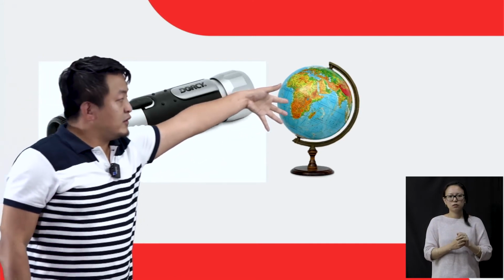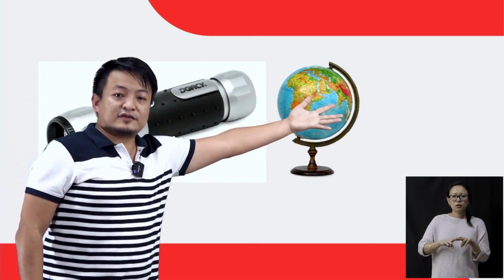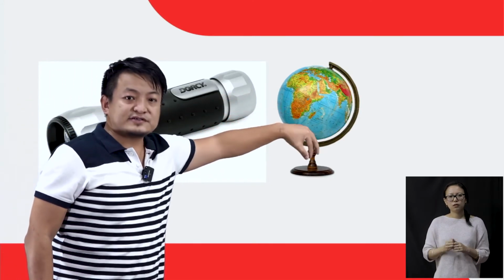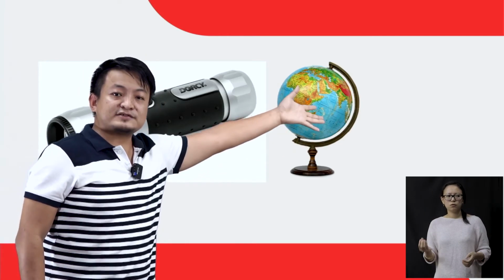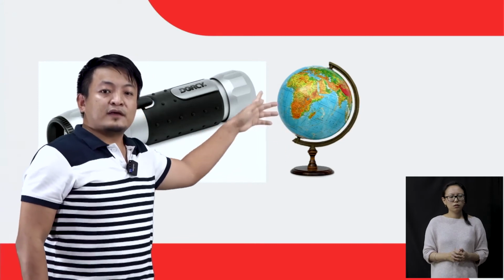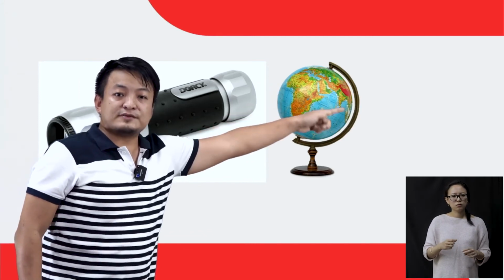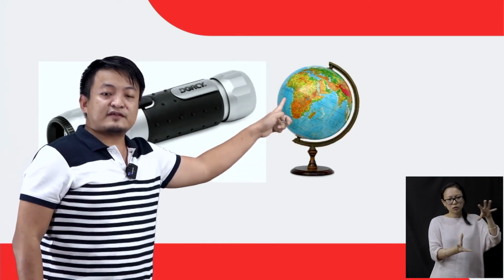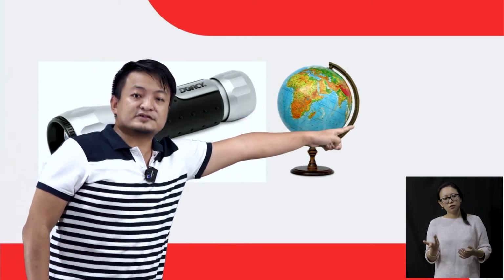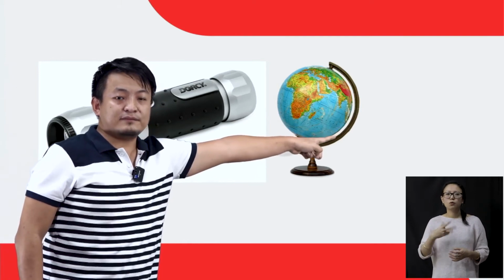So now when the back side turns towards this front, this side will go towards the back. So whenever this side experiences daytime, the other side will experience nighttime.